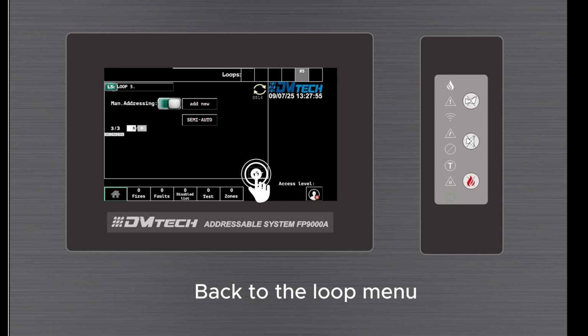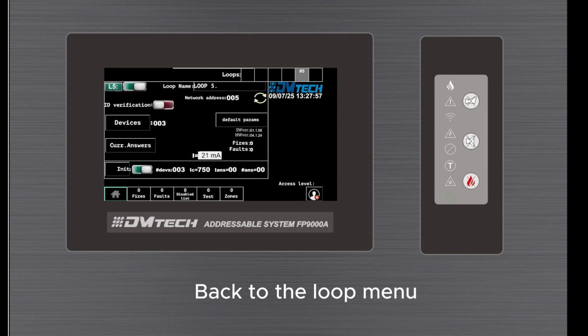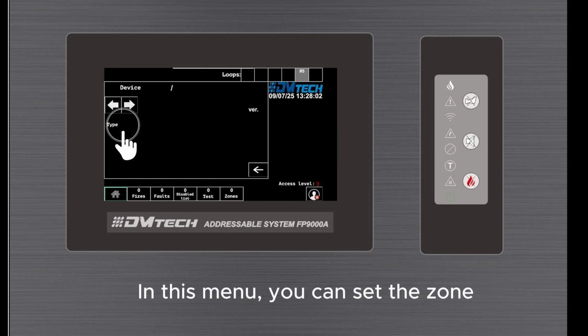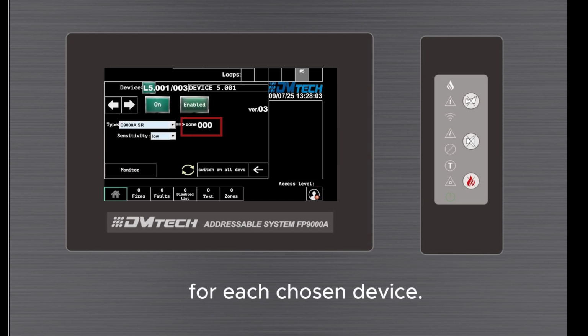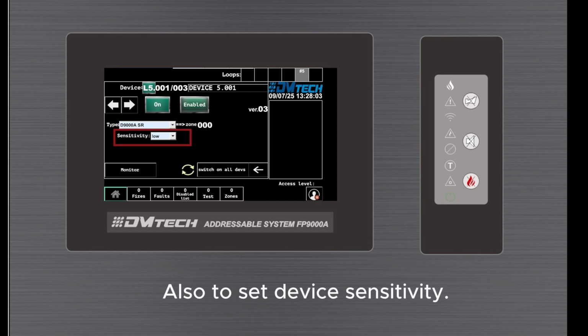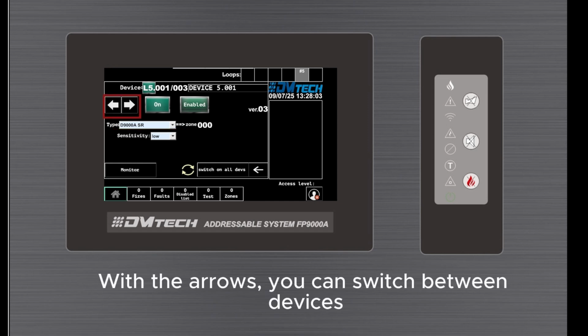Back to the loop menu, we have the Device button. In this menu, you can set the zone for each chosen device. Also, to set device sensitivity. With the arrows, you can switch between devices in this loop.